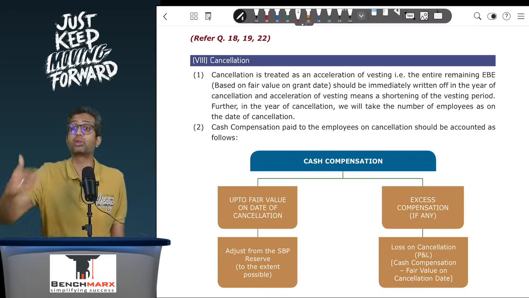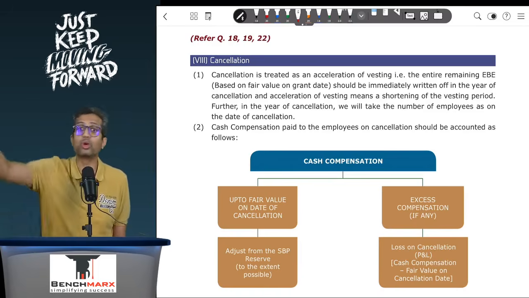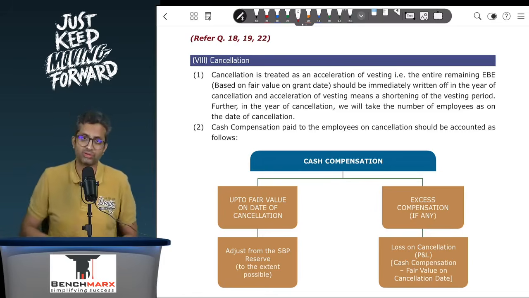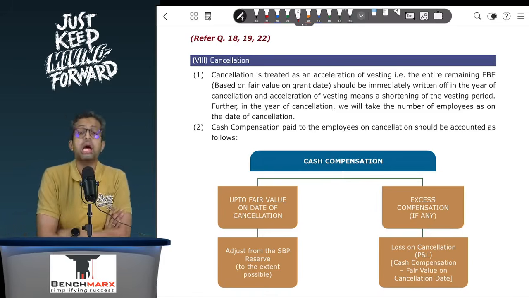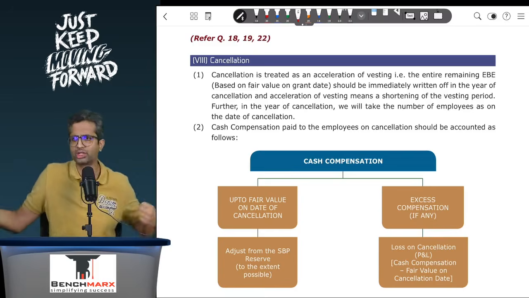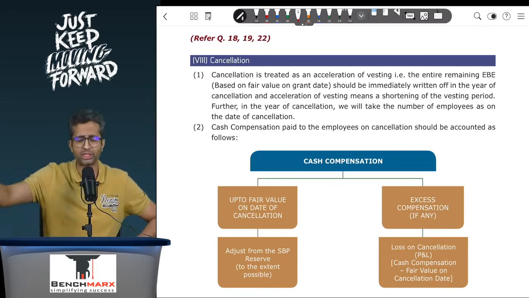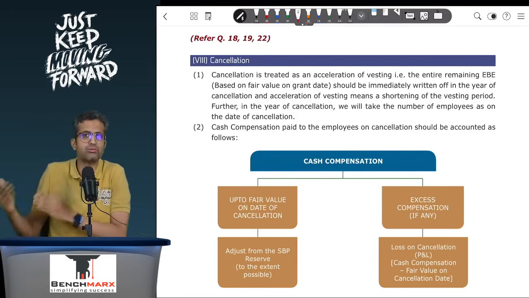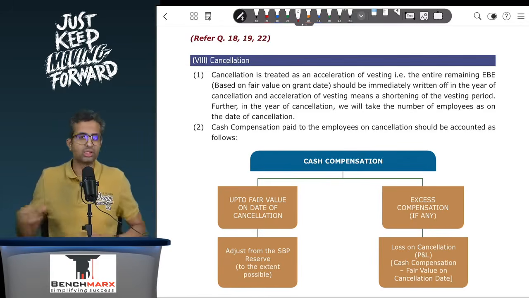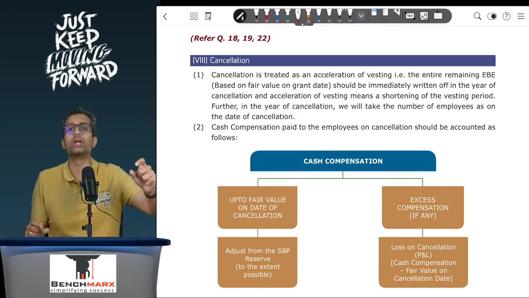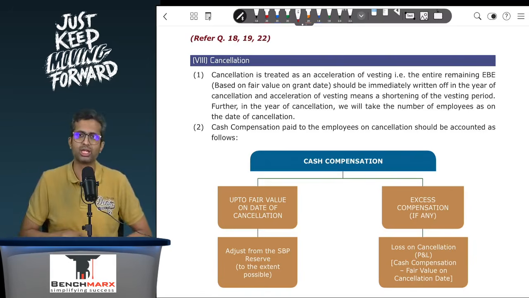Now I might be expecting one of the employees to further leave. I cannot say, no, I know that you are going to leave in the next year. I will have to give the compensation to whoever are the employees existing at the end of the second year, and that compensation will be paid in cash. So what will we do? We will spread over the EB, ideally over the original vesting period. Let us say in the first year, we did not know that there was going to be any cancellation, so we'll spread the EB 1/3. In the second year, if there's a cancellation, ideally we should have done 2/3. But now the plan is not continuing in the third year. Whoever is there at the end of the second year will get the benefits, and hence you will do 2/2, less earlier recorded, and that will give you the expense to be recorded for the second year.